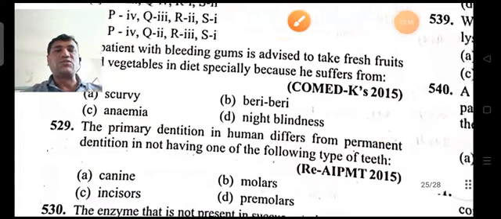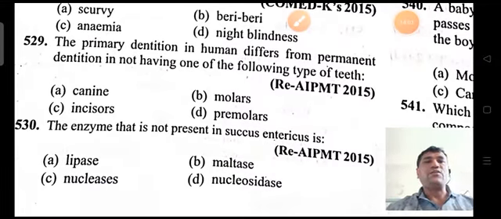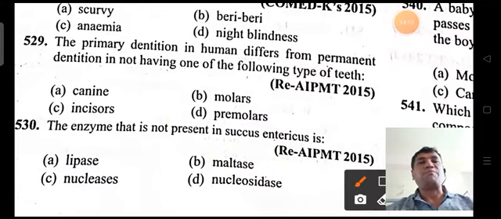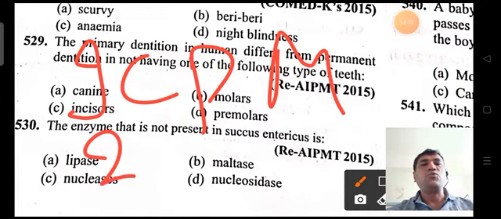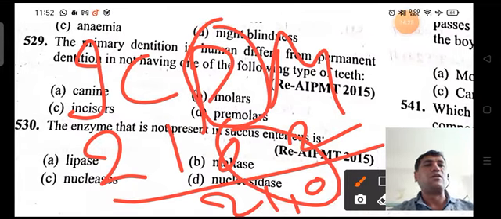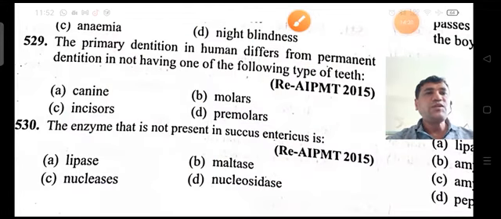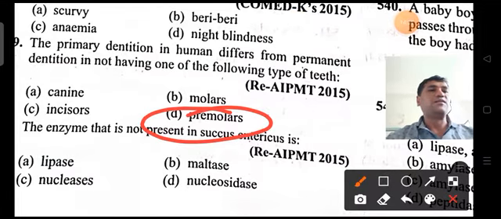Next, coming on to the next question, 529 question. The primary dentition in human differs from permanent dentition in not having one of the following teeth. Already we have discussed a related question. The dental formula of a child is I C PM M, here 2102 by 2. So here 0 means premolars. So premolars are not present in the milk teeth, and the answer is premolars.